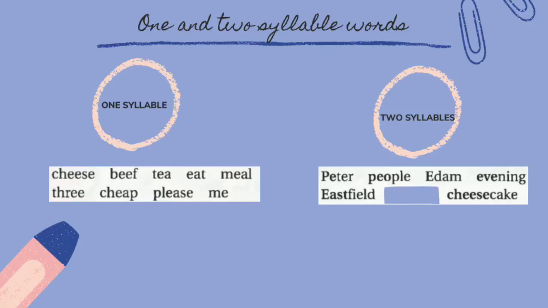For example, 1 syllable words. Cheese, beef, tea, eat, meal, 3, cheap, please, me. Let's see the 2 syllables too. Pita, people, Edam, evening, Eastfield, cheesecake. It doesn't matter. These words have 2 syllables, but the E sound is noticed.